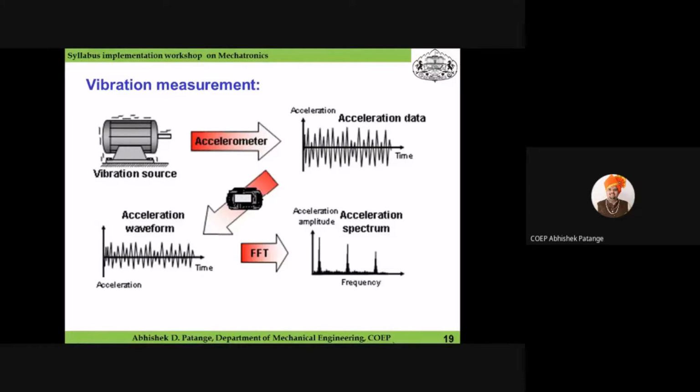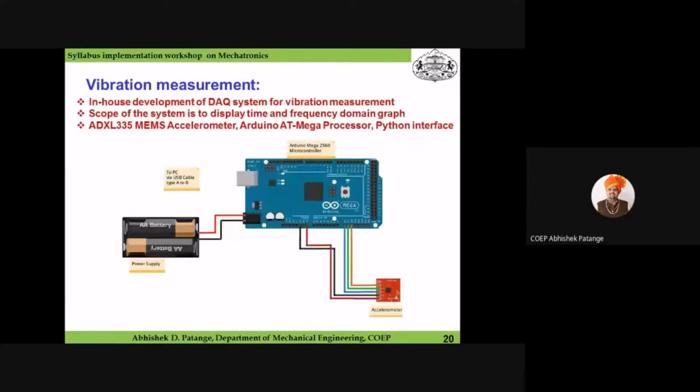MATLAB in Python. The FFT function is available, fast Fourier transform. So if you give your time domain data to that particular function, the time domain data will automatically be converted into frequency domain data. So even if you don't have an FFT analyzer in your institute, you can build this particular system and implement an FFT analyzer for measuring vibration. Go to next slide. There I will explain how to develop this system.